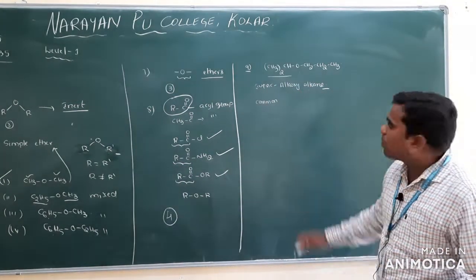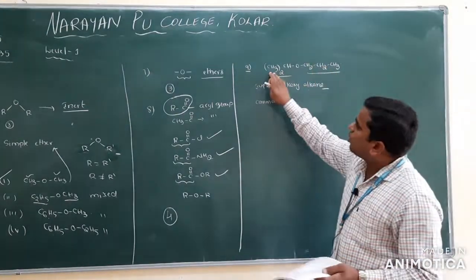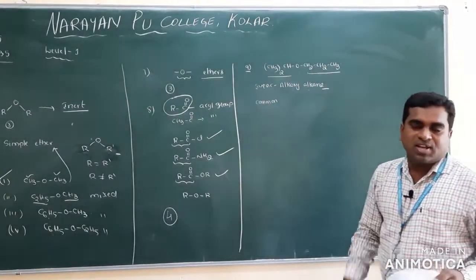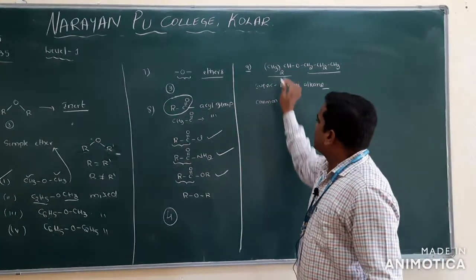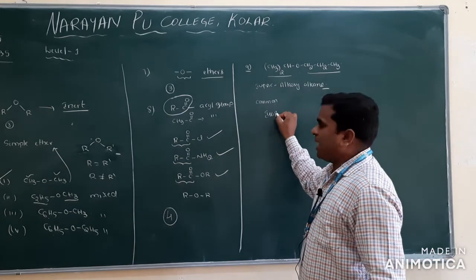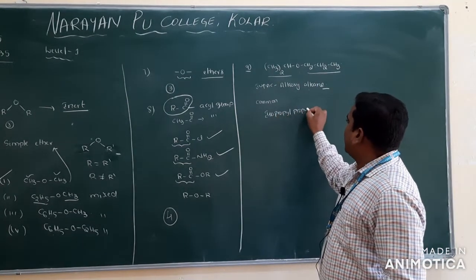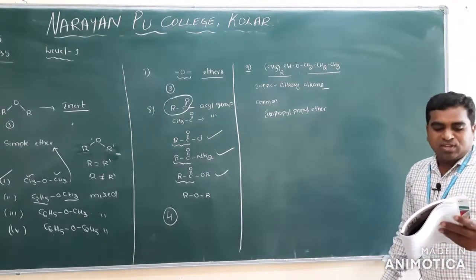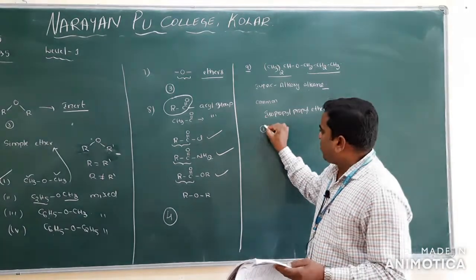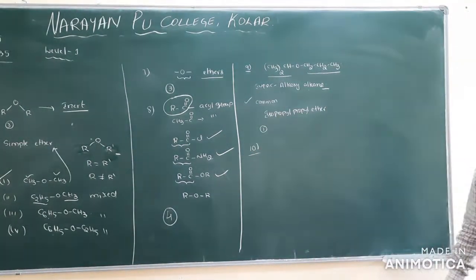So you have to consider which comes first in alphabetical order. Isopropyl, and here propyl ether: isopropyl propyl ether. That is option 1, the correct one. Clear? That is question number 9.